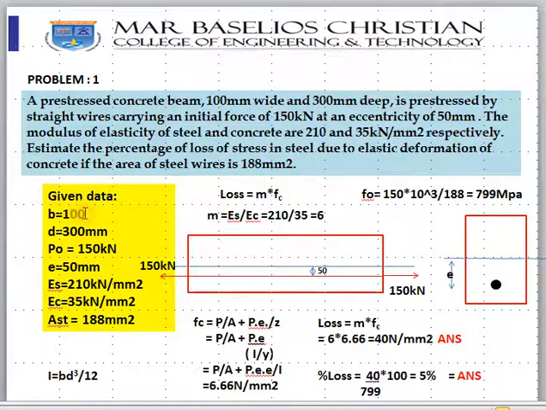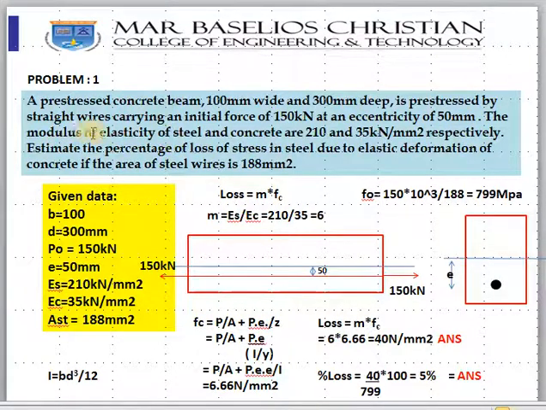Let us write down what is given. A prestressed concrete beam 100 mm wide and 300 mm deep. So B is 100 and D, the depth, is 300 mm. It is prestressed by straight wires carrying an initial force of 150. So P0, the initial force, is 150 kilonewton at an eccentricity of 50 mm.